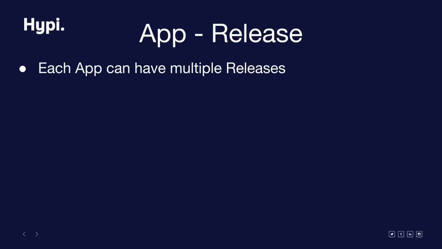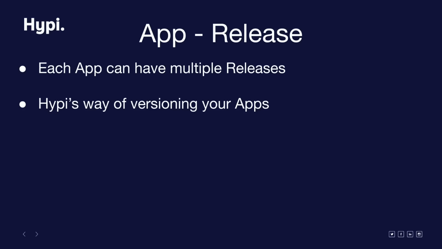Releases are different versions of the same app. Different releases can contain updated versions of the data model or schema. This allows you to have both the old and the new version alongside without any conflicts. And this way, Hypi gives you an out-of-the-box solution to versioning your apps with just one click.